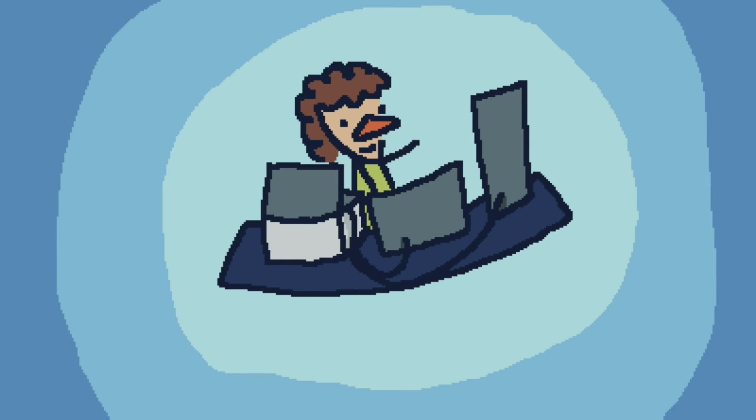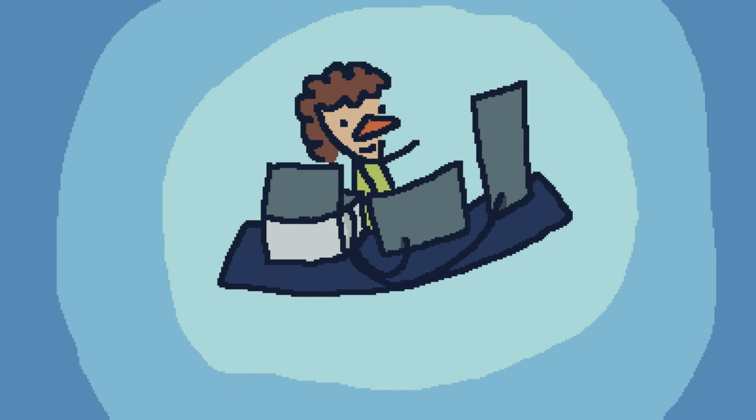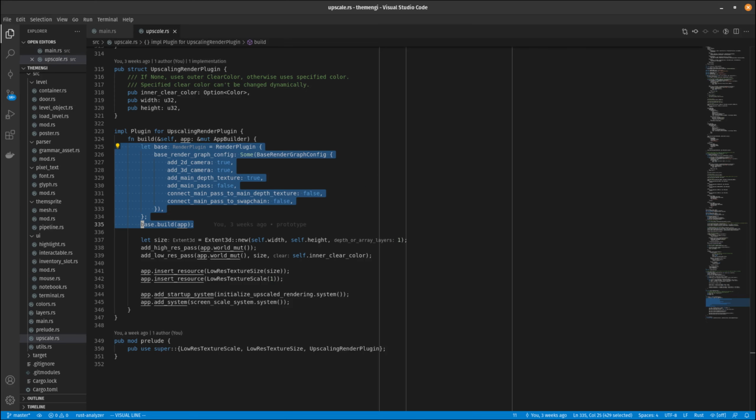But I couldn't rip everything out because I need the old everything to render anything that's not upscaled, namely the upscaled texture after I'm done upscaling. So I had to do a weird kind of dance. First, I had to kill the existing render plugin and slot my own in its place, but then have my own plugin build the old render plugin with custom settings, like a parasite puppeteering someone like a skin suit.